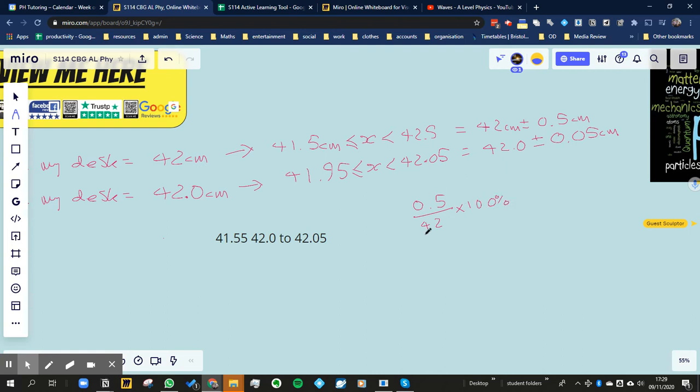That would give me my percentage uncertainty. Or, in the case of the bottom one, 0.05 divided by 42.0, though it wouldn't make any difference on the calculator, and then times 100%. These would give you the percentage uncertainty.